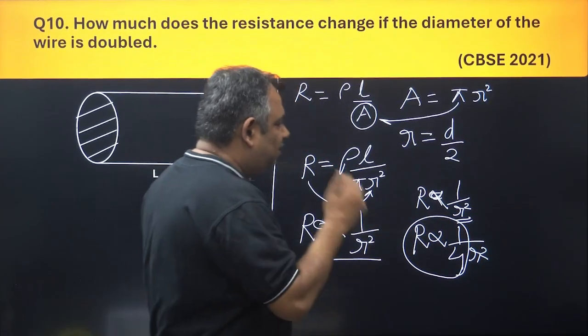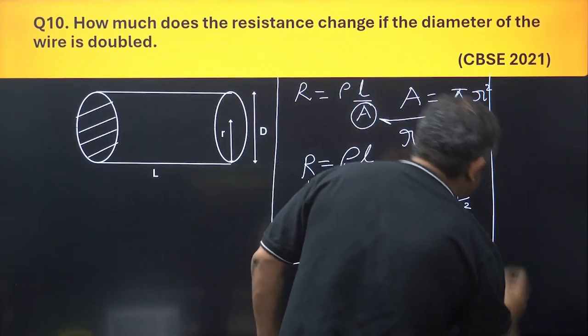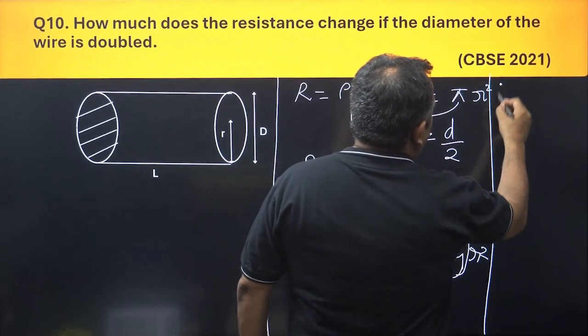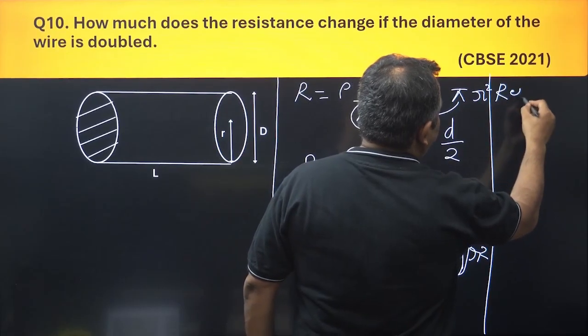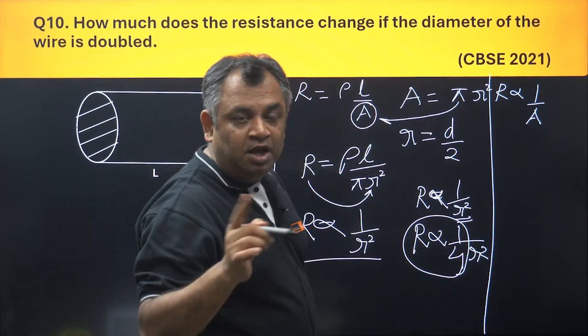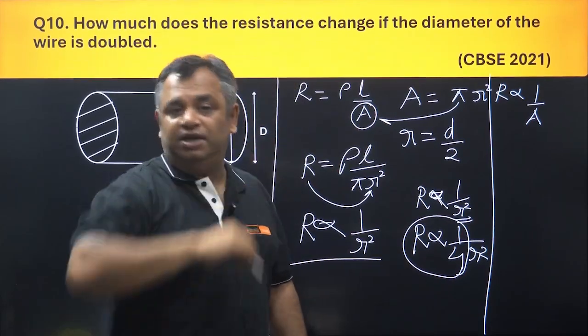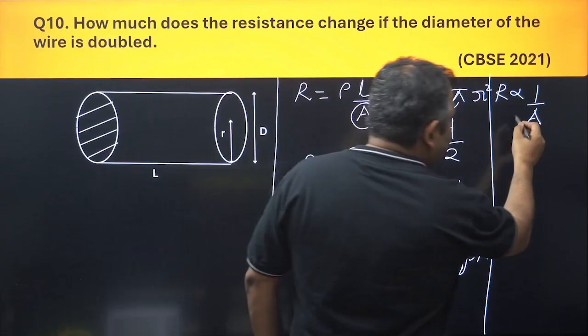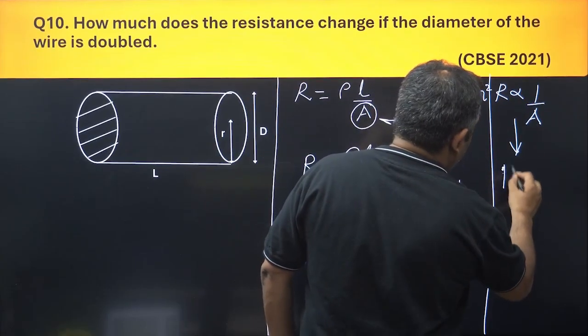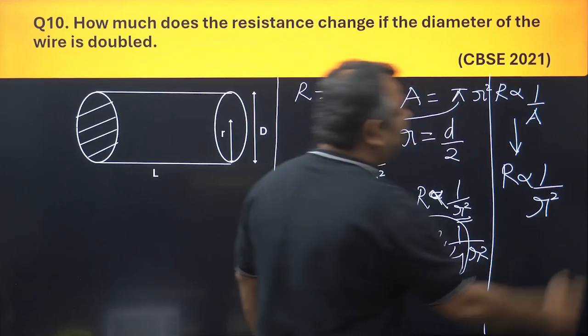There are two things we see here: one is that R is inversely proportional to the area. If area increases, R will decrease by the proportional amount. And with this we derive that R is inversely proportional to the square of the radius.